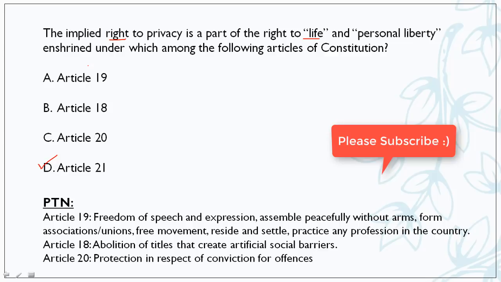Let's see what these different Articles 19, 18 and 20 are. Article 19, very important, I would say. It provides various freedoms to us, like freedom of speech and expression, assembling peacefully without arms, forming associations and unions, very important for TISSNET aspirants, free movement, residing and settling, and practicing any profession in the country. So these are the freedoms we enjoy in our country.